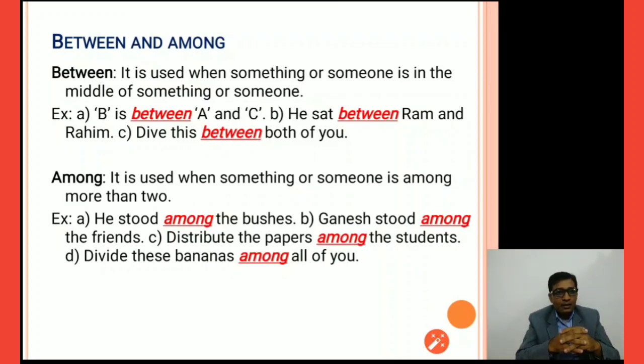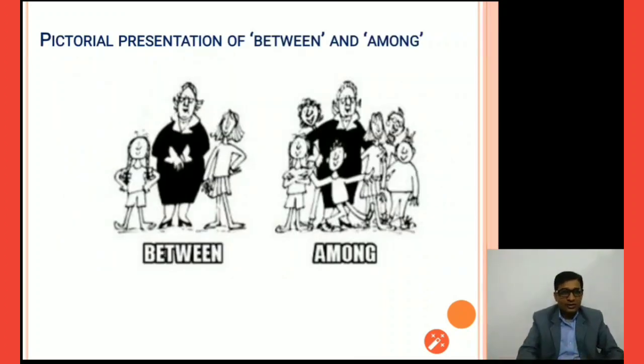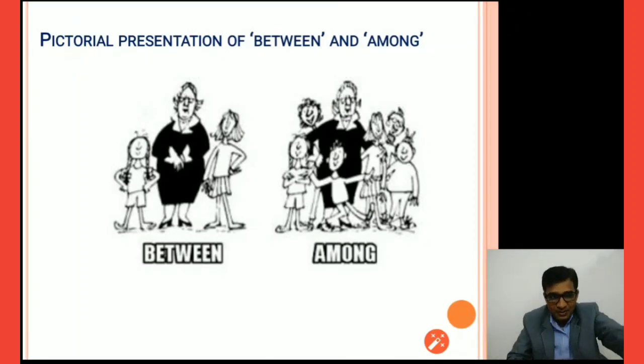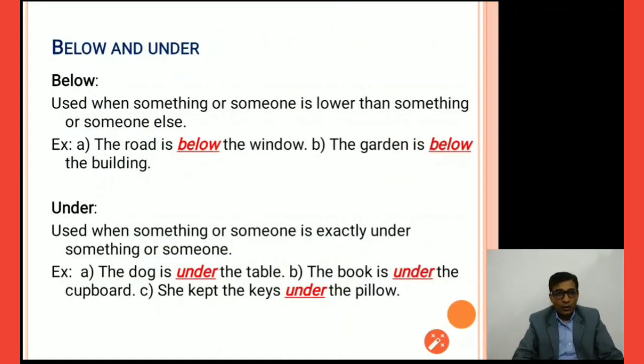He stood among the bushes. Ganesh stood among the friends. Distribute the papers among the students. Divide this banana among all of you. Among means surrounded by all other things. Now you can see the picturized presentation of between and among. Between means two people, and among there are many people, and that one person is surrounded by all of these people.